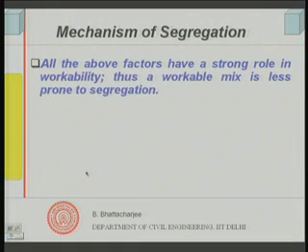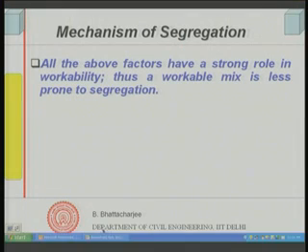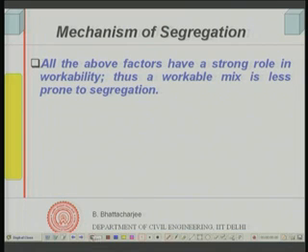Continuing with the mechanism of segregation, as I mentioned, all the above factors point out to the fact that workability has a strong role. If you have a good workable mix which is capable of deforming and moving uniformly, cohesively, this will actually resist segregation.